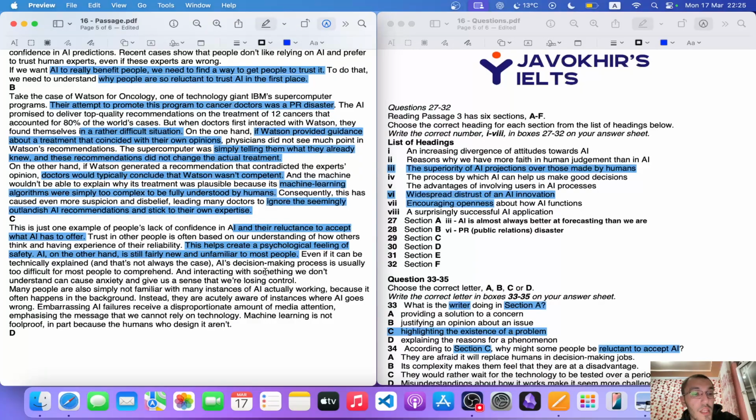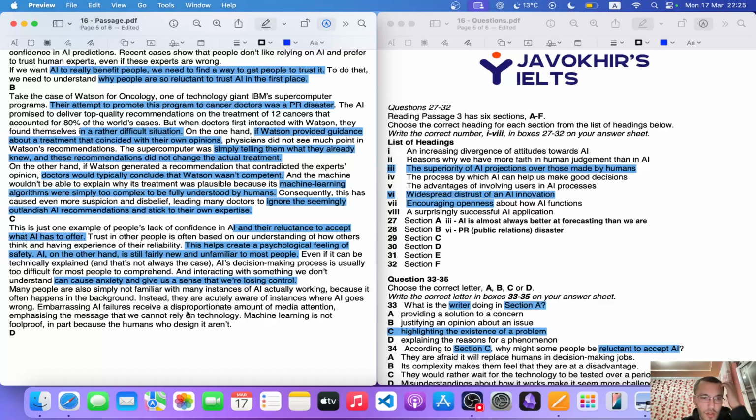Even if it can be technically explained, and that's not always the case, AI's decision-making process is usually too difficult for most people to comprehend. And interacting with something we don't understand can cause anxiety and give us a sense that we're losing control. Many people are also simply not familiar with instances of AI actually working, because it often happens in the background. Instead, they're acutely aware of instances where AI goes wrong.